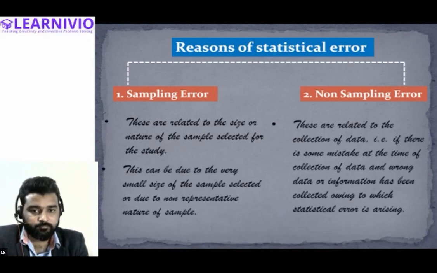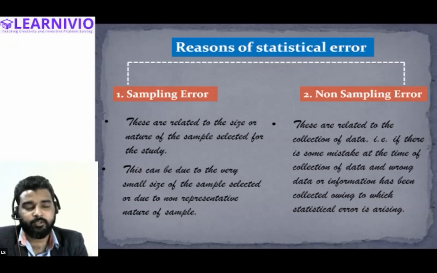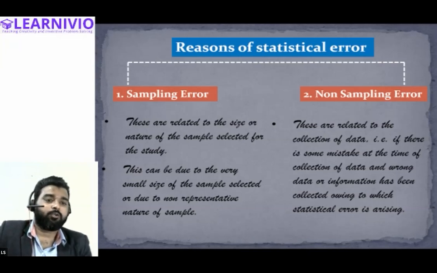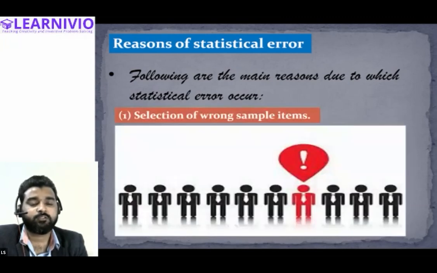Sampling error is due to the wrong sample size or non-representative items taken as a sample. And non-sampling error arises because there is some mistake at the time of collection of data. All right. So there are two types of statistical errors, and we have understood the following reasons. The following can be the possible reasons for statistical error.